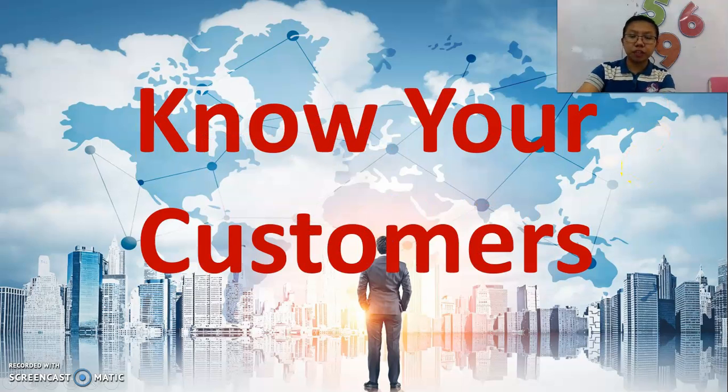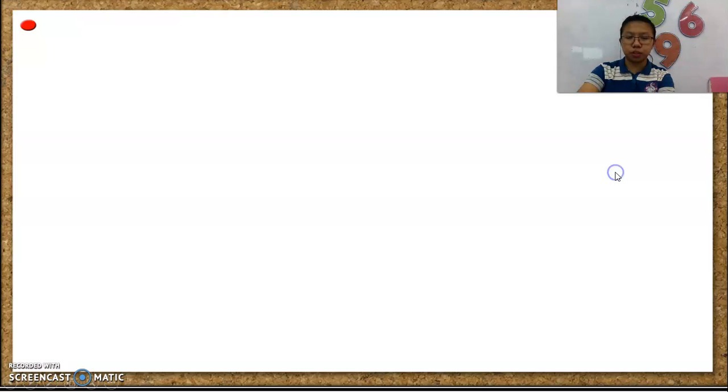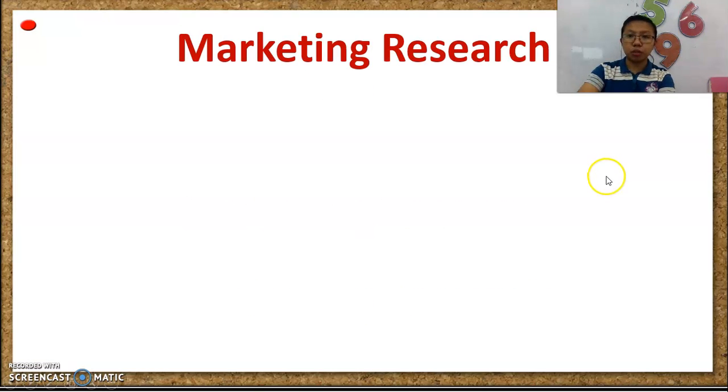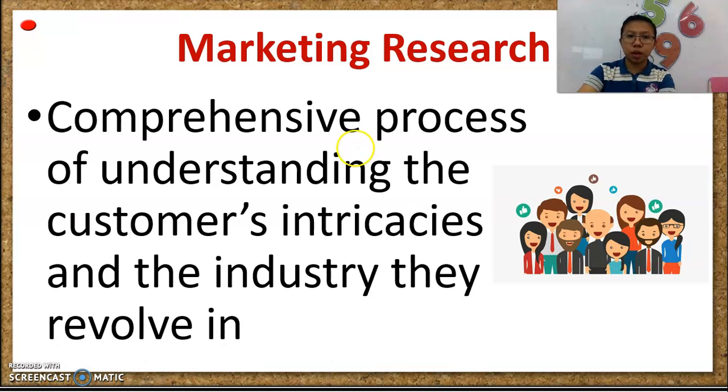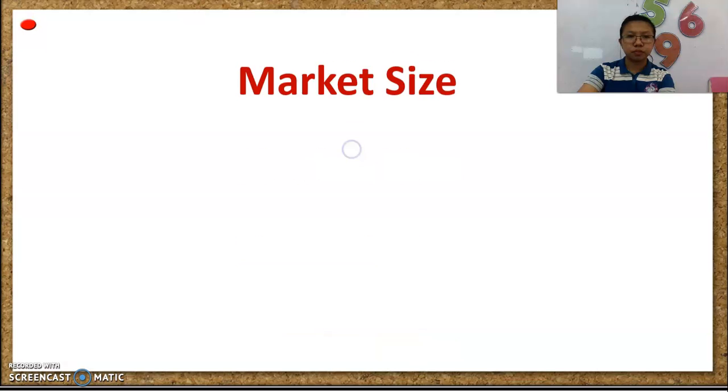The next part of our topic will be about knowing your customers. So we have the so-called marketing research. In marketing research, you need to study your customers. We can use different ways on how to research our customers. It is a comprehensive process of understanding the customers' intricacies and the industry they revolve in.